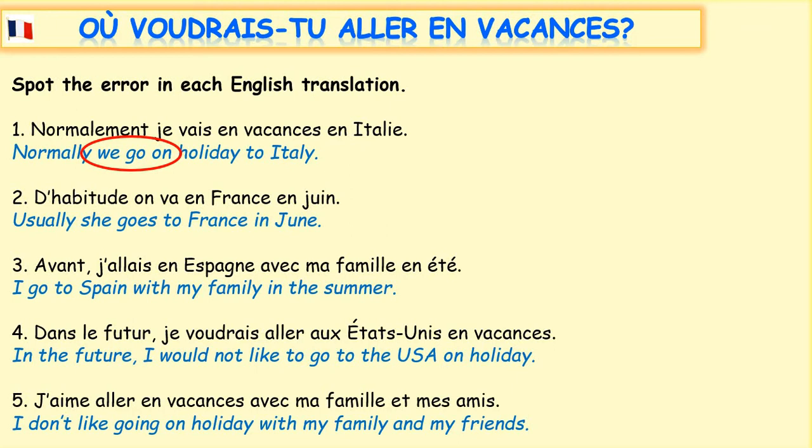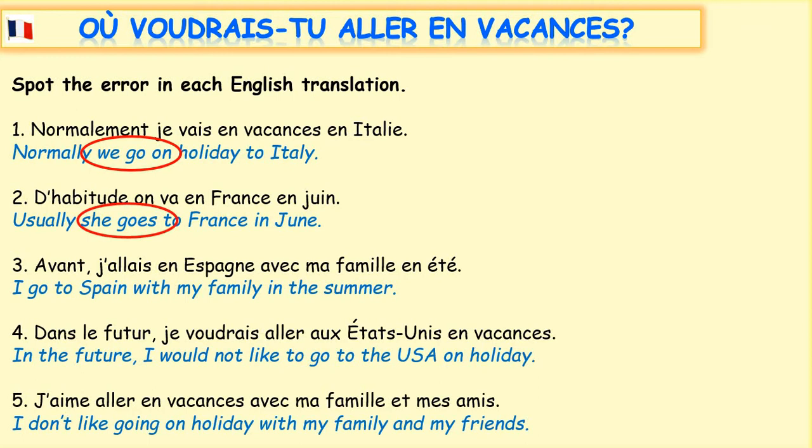We have got here, d'habitude, on va en France en juin. So d'habitude means usually, because if we do something usually, we do it out of habit, d'habitude. On va, we go. En France, to France, en juin, in June. But if we look at the English translation, we've got usually she goes, so the error is with she goes.